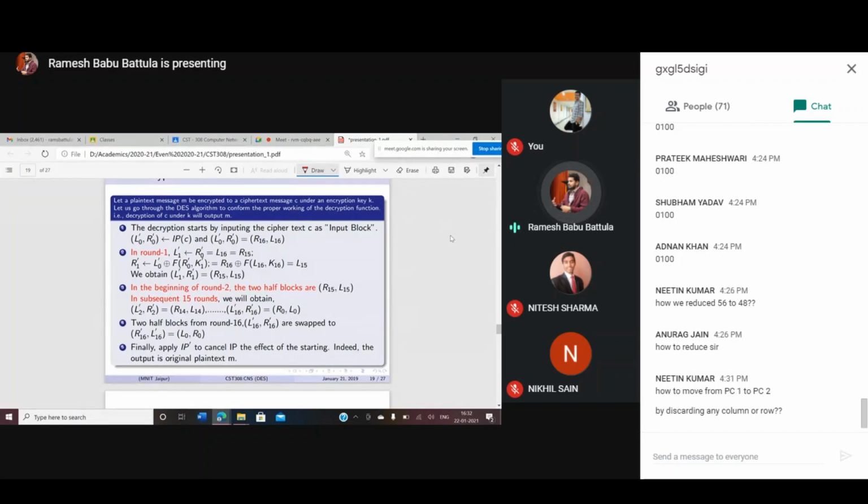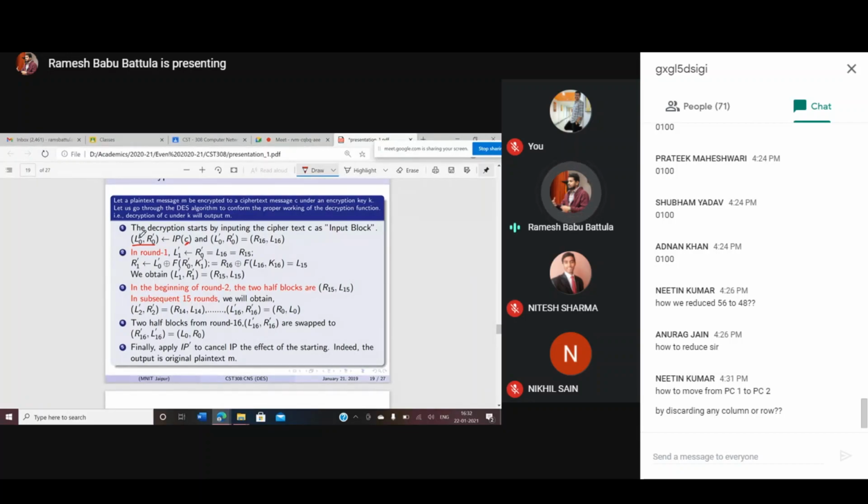So let a plain text message M be encrypted to ciphertext message C under an encryption key K. Let us go through the DES algorithm to confirm the proper working of the DES decryption function. Suppose in the decryption function we start with an input block, which is going to be L0 dash and R0 dash. So your ciphertext is there. You provide it as input to your initial permutation. Then, as I said, it's a reverse process. That's why we are writing this.